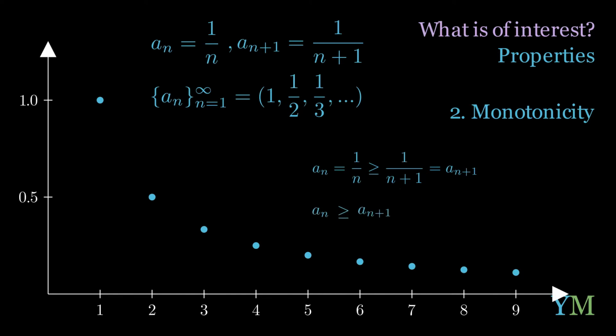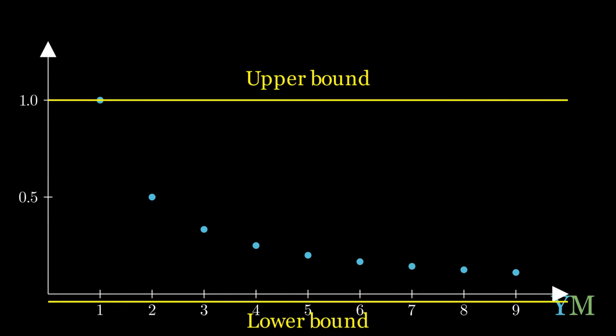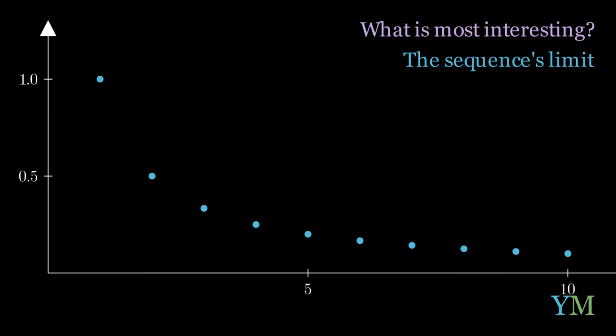In a previous lesson, we talked about properties of sequences, about monotonicity, decreasing and increasing sequences, and also boundedness of a sequence. Both are interesting and important, but what's most interesting is the limit. And I want us to understand it in a very profound way. So to do so, let's bring back a sequence we already saw before, 1 over n, and ask ourselves, what is its limit? Formally, we write lim, the limit, n goes to infinity of an.